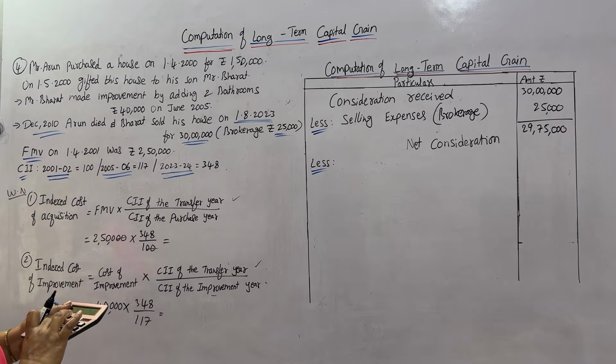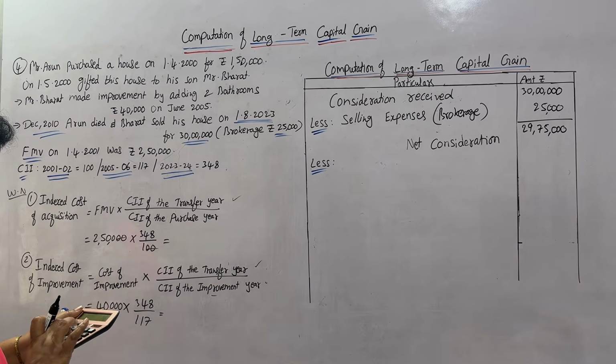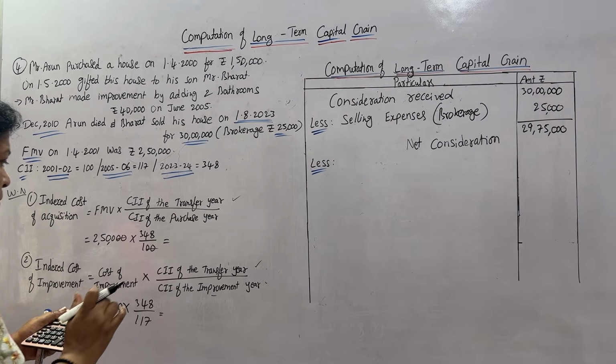Now the calculations. 2,500 into 348 comes to 8,70,000.